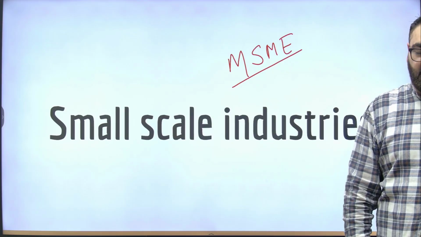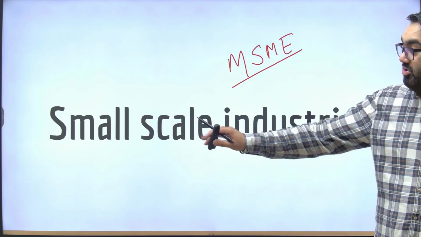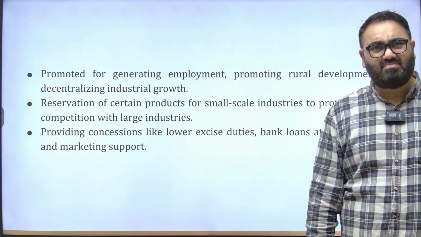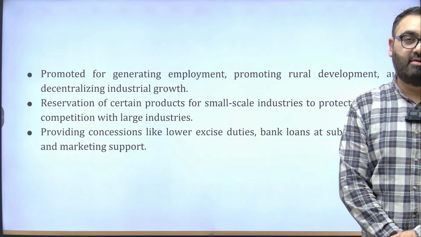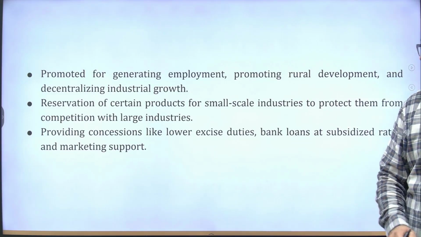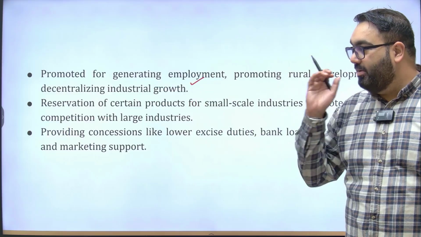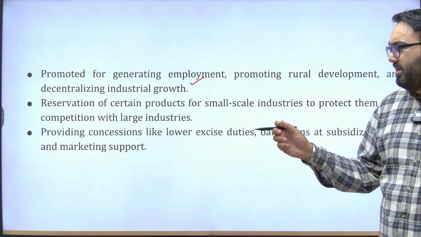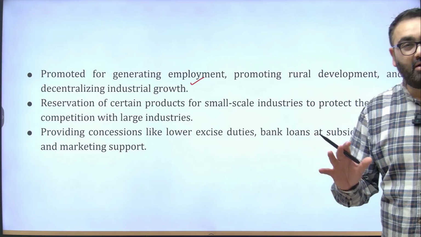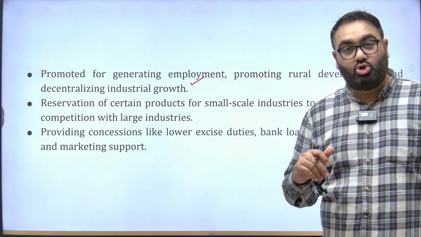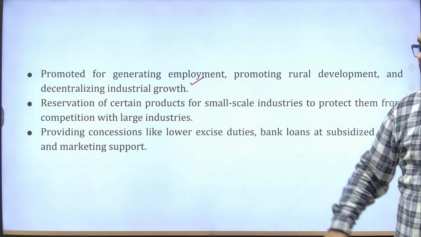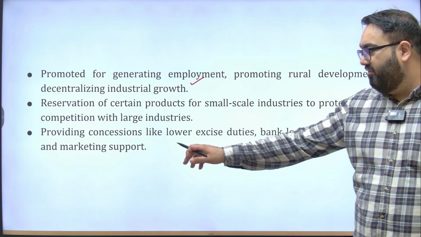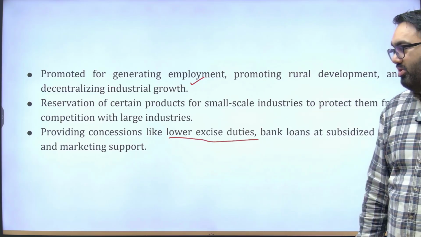And that is why the government, for many years, has been focusing on small scale industries, trying to help them out. Have they been successful? Not entirely. The idea has been to promote their growth, allow them to offer more employment, have certain reservation of certain products as well from small scale industry. For example, the government tries to encourage its own departments to buy products from small scale industry rather than bigger industries. The government also has been trying to offer concessions like lower excise duties, lower taxes, etc.